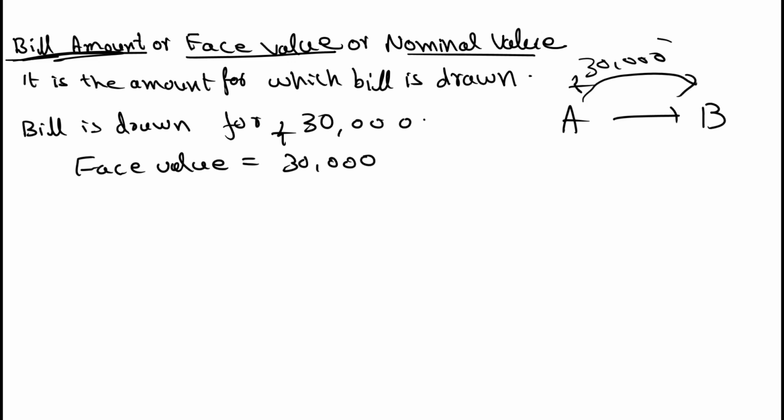Okay, then see, bill value is there, right? How much amount is being taken, that amount is called face value or nominal value or bill amount. The name itself says, right? Bill amount means for how much amount you are taking the bill, for how much amount you are drawing the bill. That is nothing but face value. Clear?